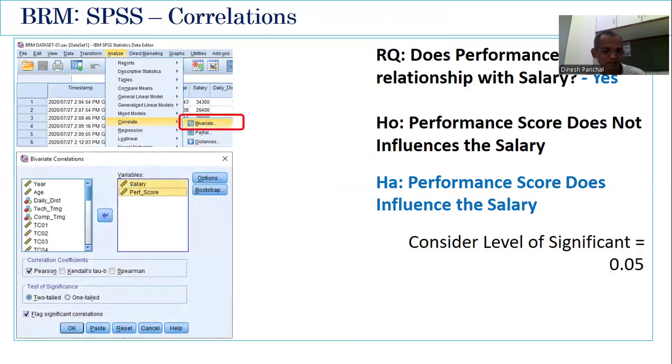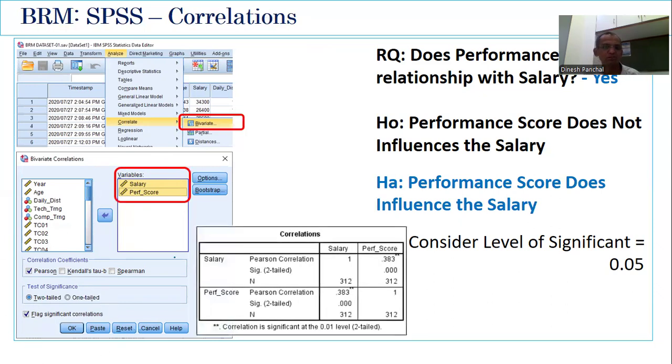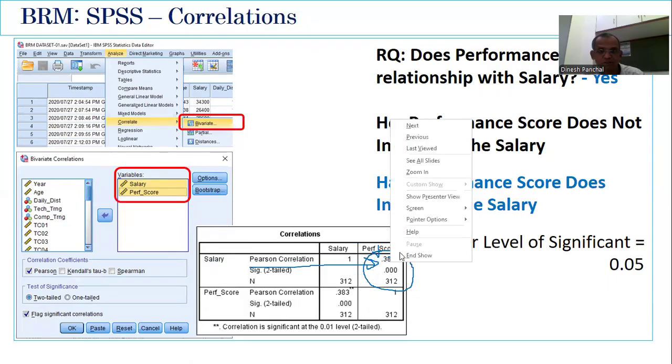In that, please select the variables salary and performance score. Ensure that the Pearson correlation coefficient is ticked here. Click OK. Once you click OK, you'll get a small table. And now here you can see that, let's try to understand, salary is here and performance score is here. So salary and performance score, these two are matching here. So this value we have to interpret. Okay. 312 observations are used, and the correlation between them is 0.383.